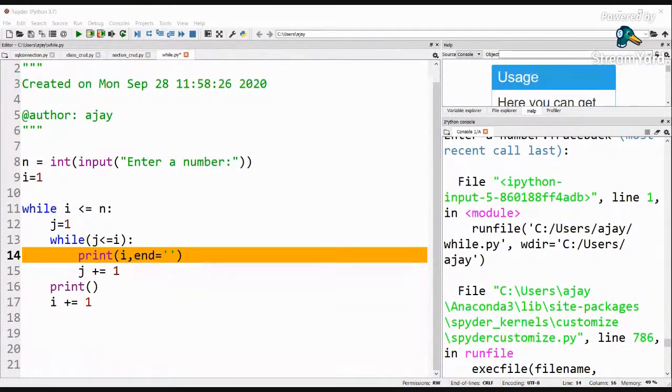So is it clear to everyone, this nested while loop? Today we have taken the while loop and we have learned about the nested while loop. Is it clear to everybody? Please, you can respond to me, and then we are going to stop the session for today.